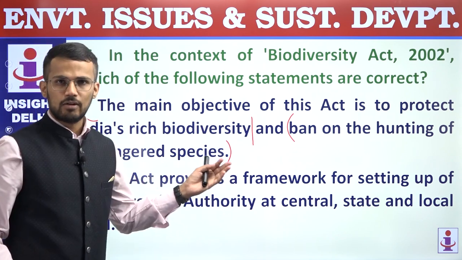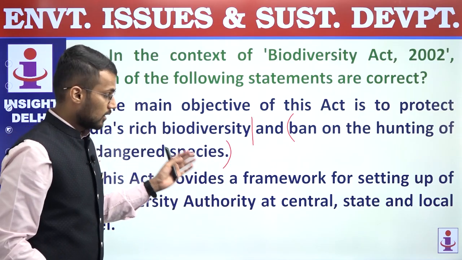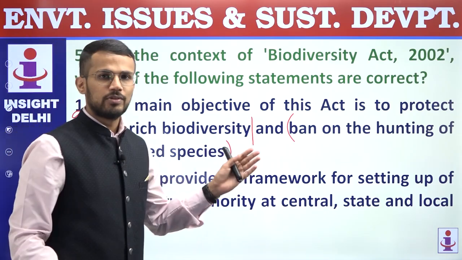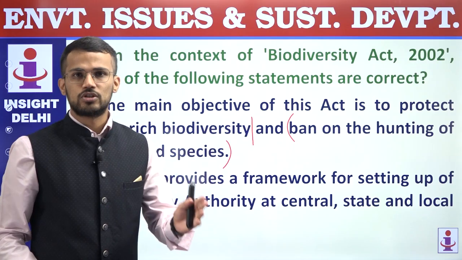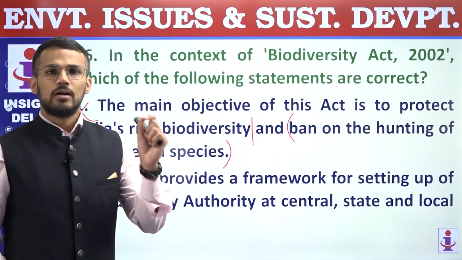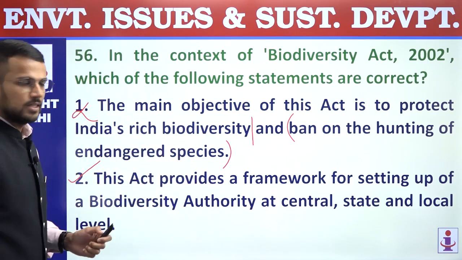At central level we have National Biodiversity Authority (NBA). At state level we have State Biodiversity Boards (SBB), and at local level we have Biodiversity Management Committee (BMC). Right. So second statement is correct.